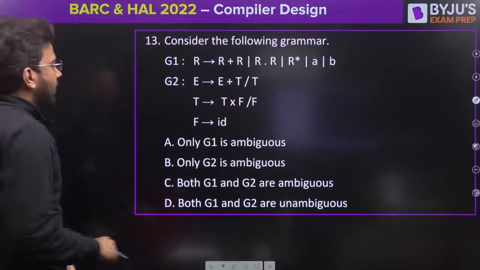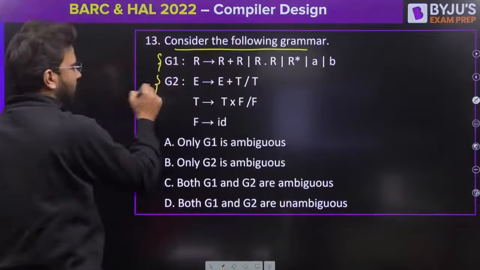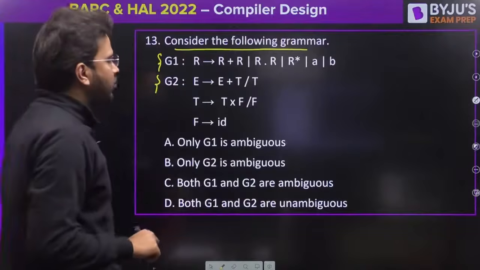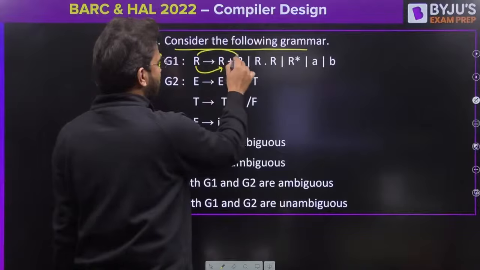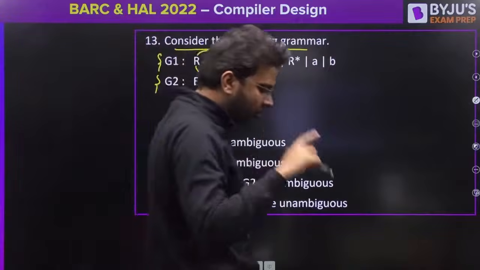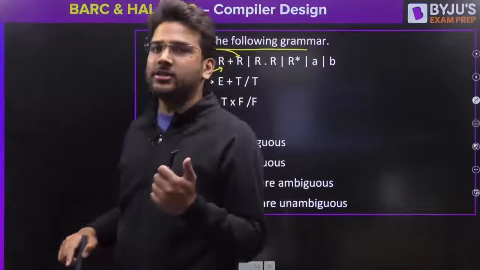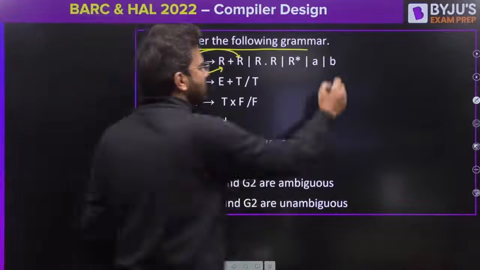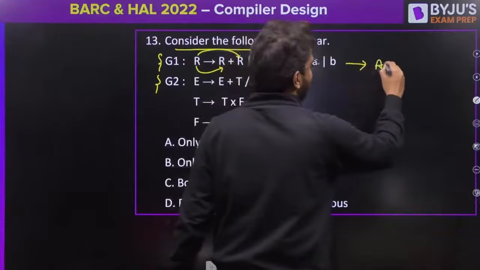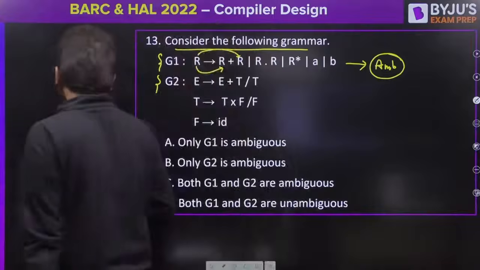Okay. Let's say this, consider the following grammar. One grammar is G1, the other one is G2. We have to find which one is ambiguous. If you see here, both left recursion and right recursion are present. Whenever you have both left recursion and right recursion from the same LHS, in that case directly you can say, yes, this is an ambiguous grammar. G1 is ambiguous here.